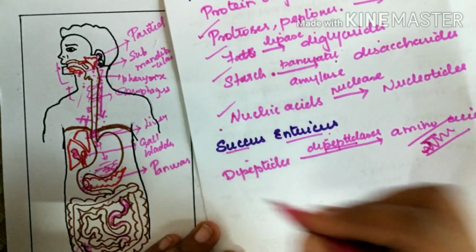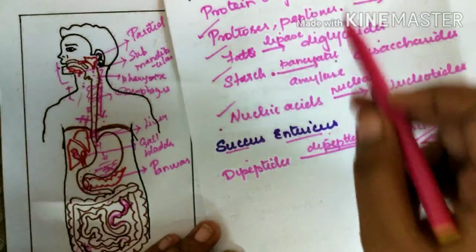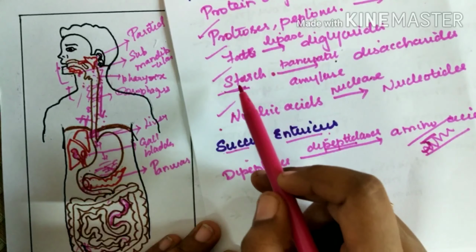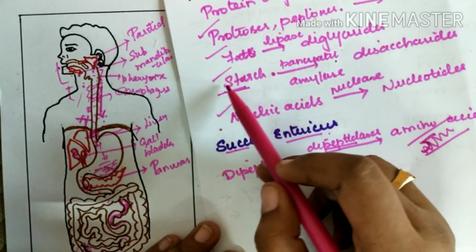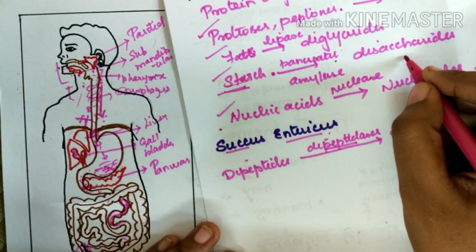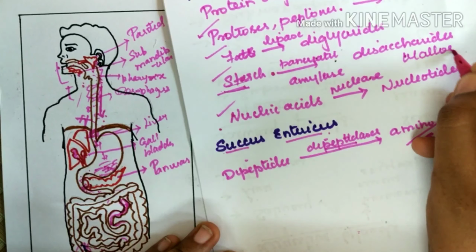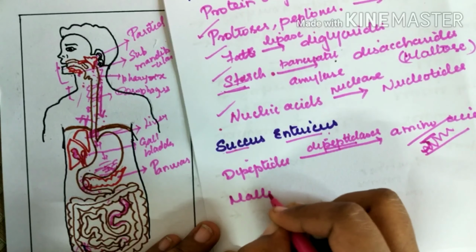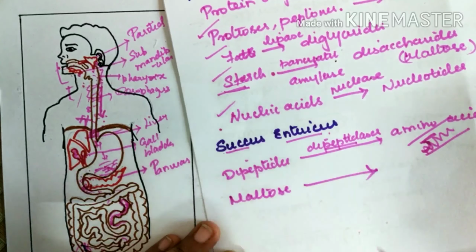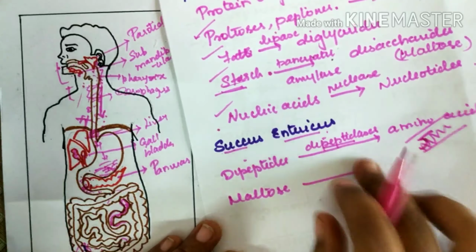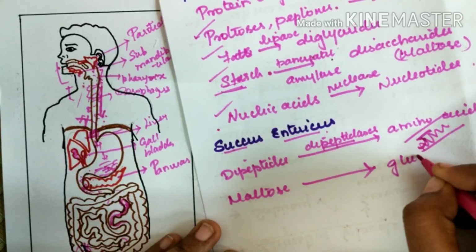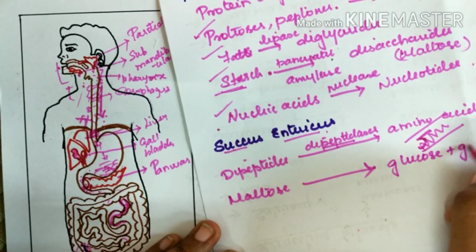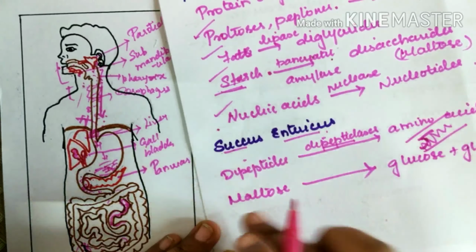And maltose: here, starch gets digested and forms maltose. This maltose is further broken down. The glycosidic bonds are broken down to form glucose. So two glucose molecules form one maltose.